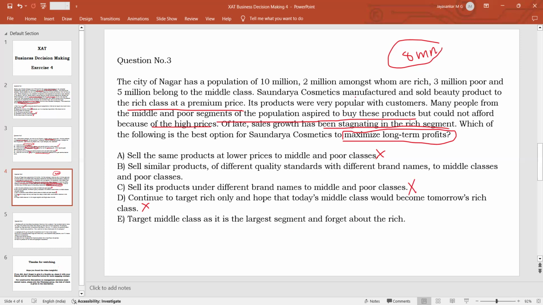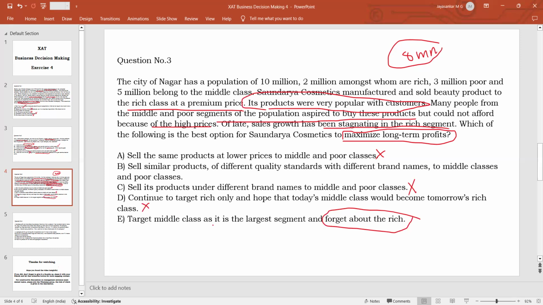It says that you have to completely stop the premium product and target the middle class product. So this is again not a good option, because the passage itself says that their products are very popular among the rich people. So the sales might have dropped a little, but still the product is very popular. If you are forgetting about the rich, you are forgoing a very good business opportunity. So that is not a good answer.